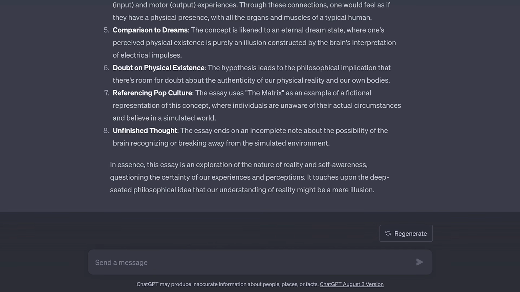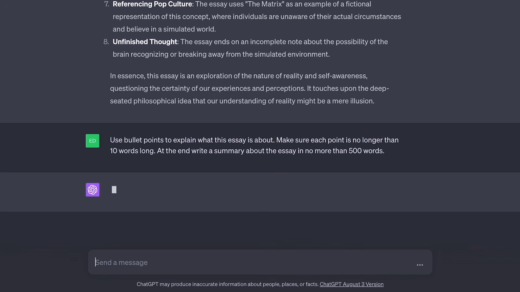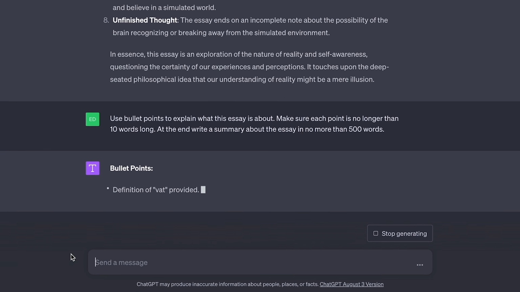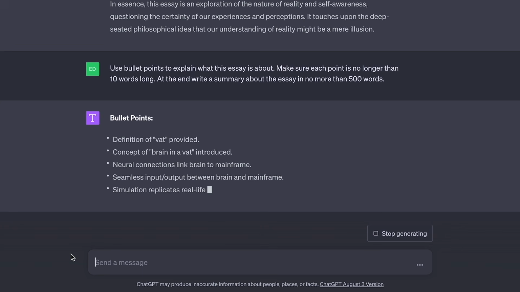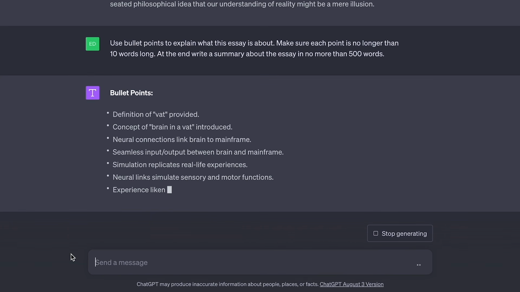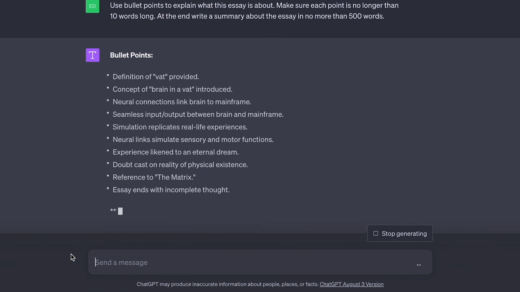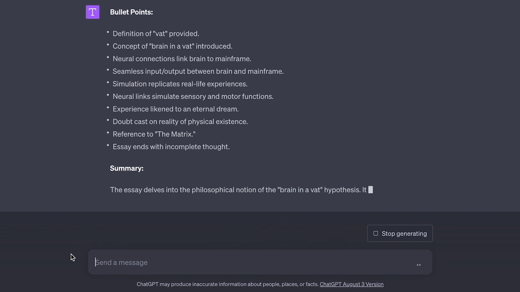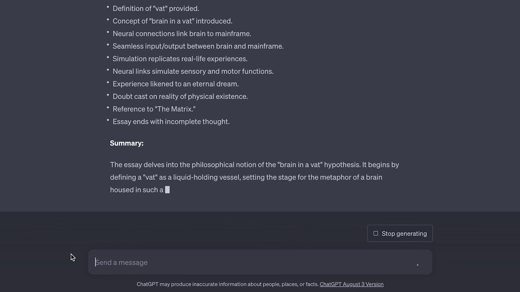So this is not something I wanted. I should have been way more specific in telling it what I need. So what I'm going to do is just add to this conversation. So it's going to learn from what I wrote previously, and I'm just going to specify to use bullet points to explain what this essay is about, making sure each point is no longer than 10 words long. So I am being super specific in providing the instructions of what I want, and let's hit go.